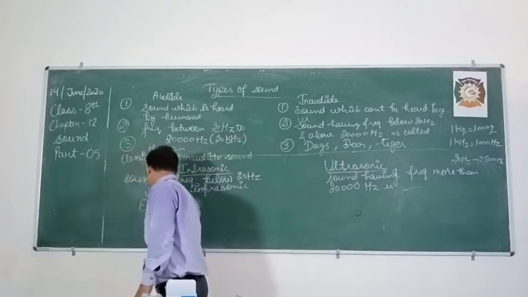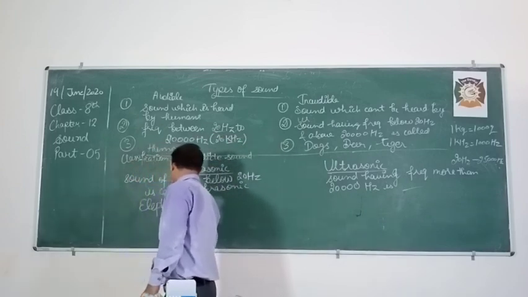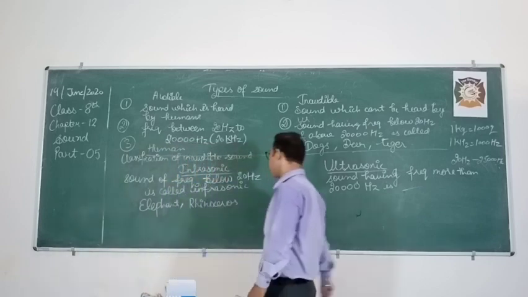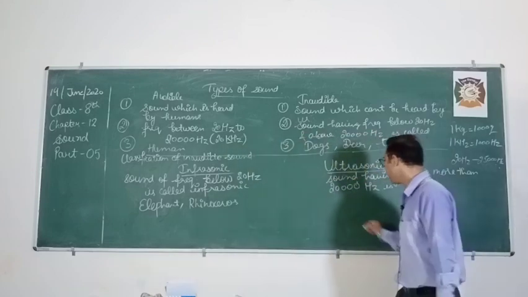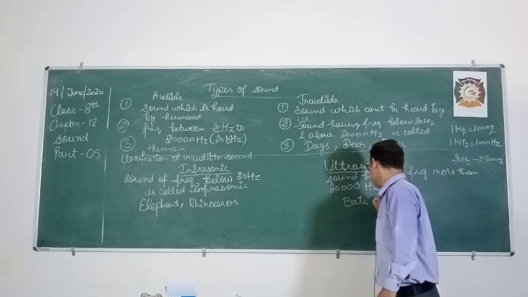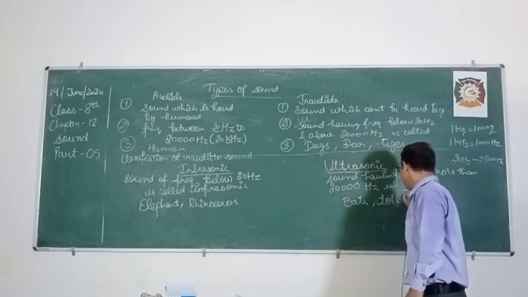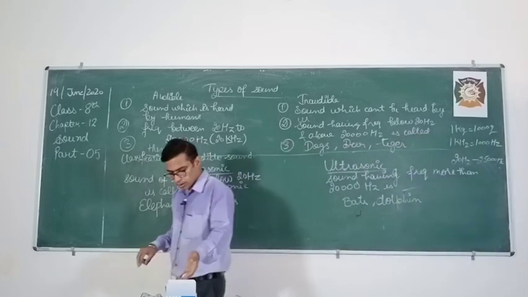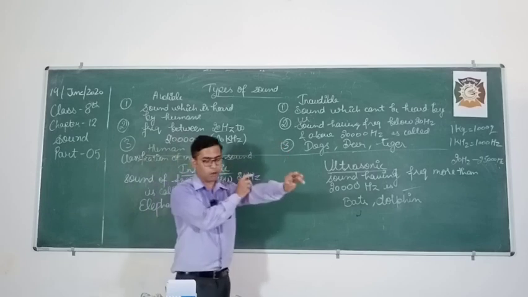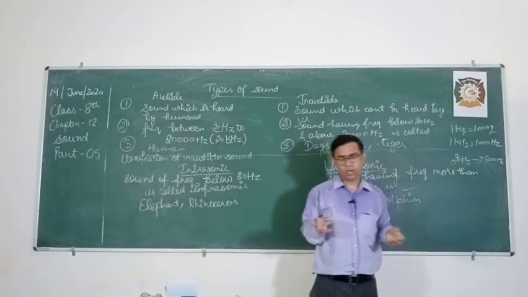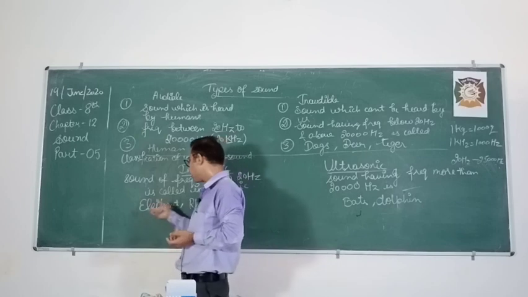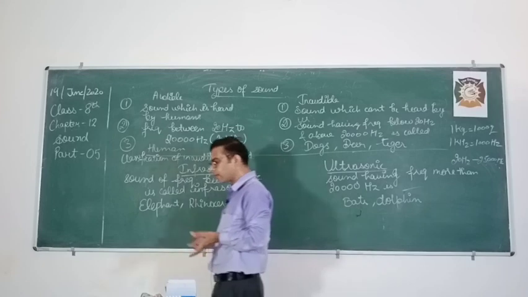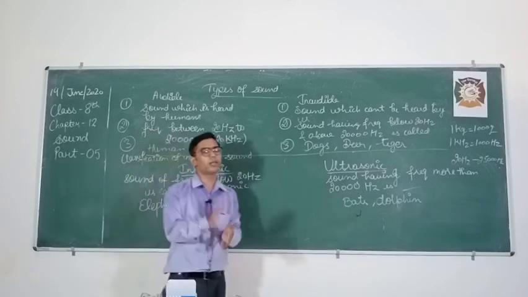Elephant and rhinoceros can produce infrasonic sounds, while bats and dolphins can produce ultrasonic sounds. You might have heard from your parents or someone that whenever an earthquake comes, elephants and rhinoceros or some other animals detect it and start moving here and there. What is the reason?